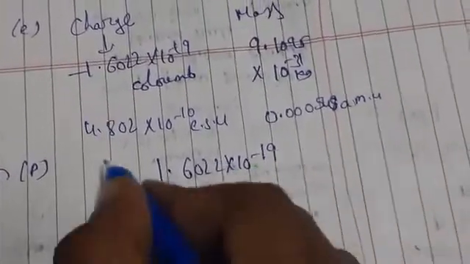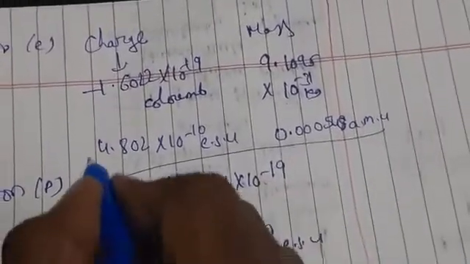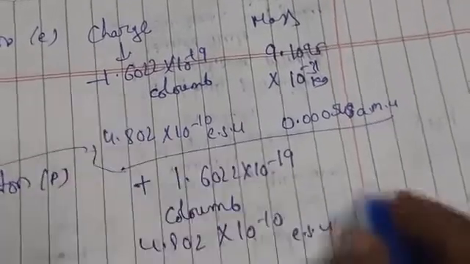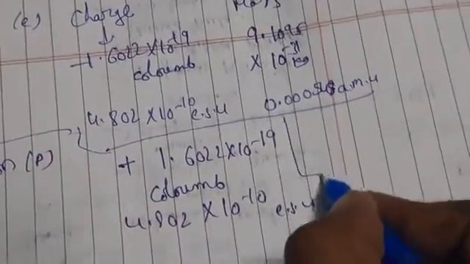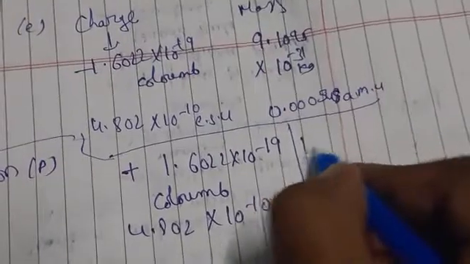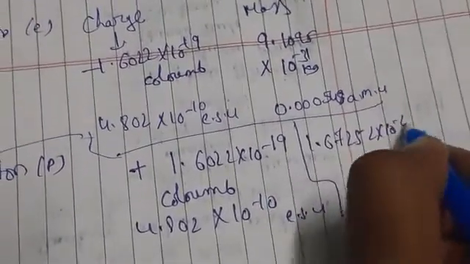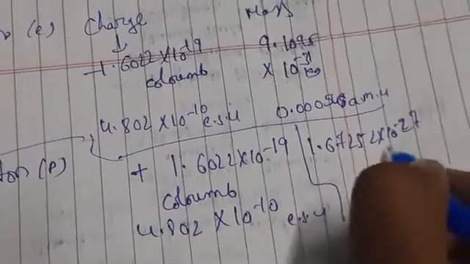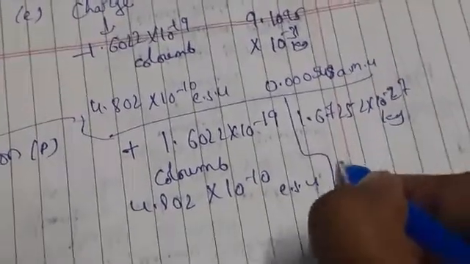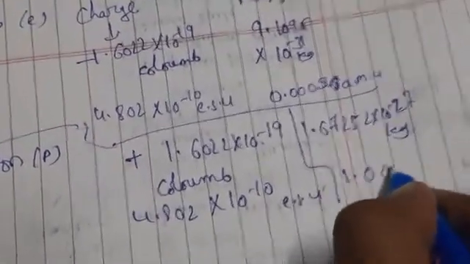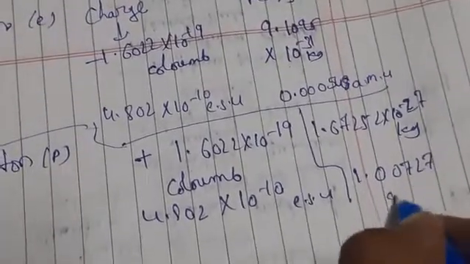For the proton, the mass is 1.67252 into 10 to the power minus 27 kg, or 1.00727 AMU. So this is about the proton.